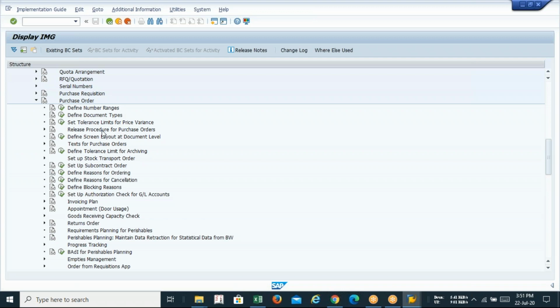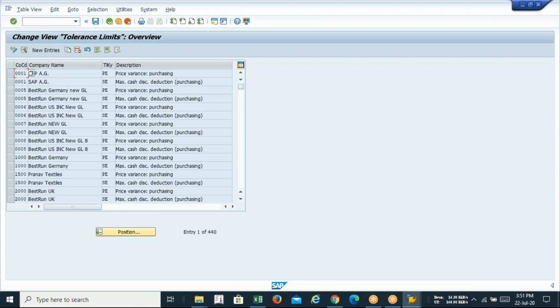If I have placed the order of rupees 1 lakh and I'm getting the invoice of rupees 1 lakh 1000, will that invoice be allowed in my company code? That much of difference will be allowed. We have to define. If it is no, you can set the tolerance limit 0%. If it is yes, put the percentage. Up to 20%, your company code will receive the variance in price or variance in discount. So tolerance limit for price variance. Here two tolerance keys you have to define for your company code, PE and AC.